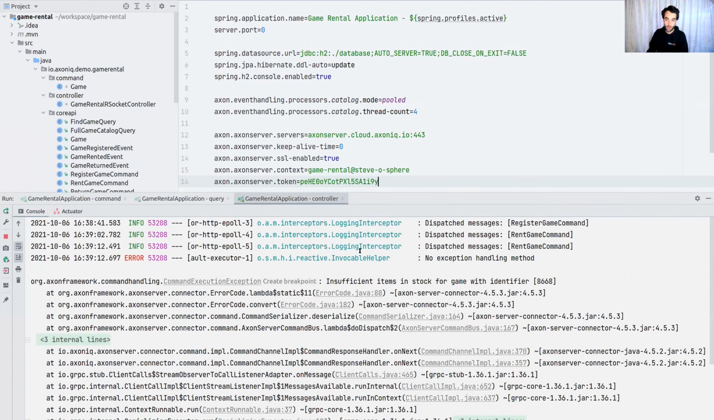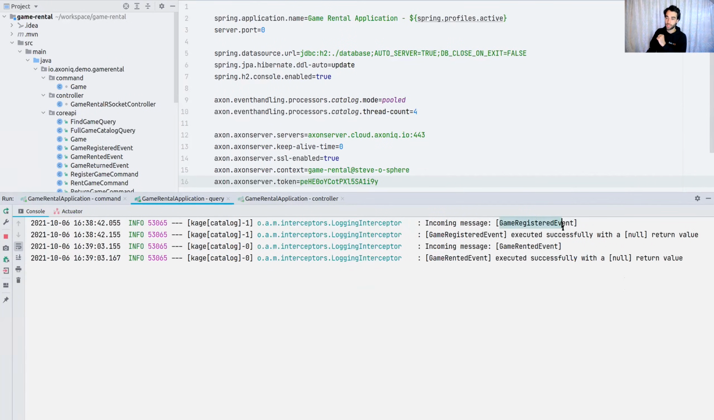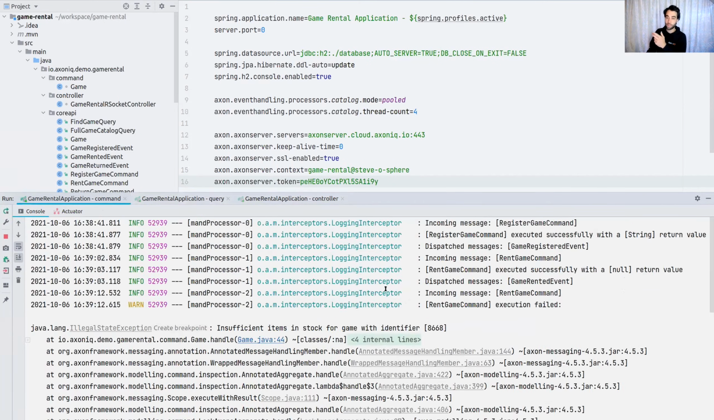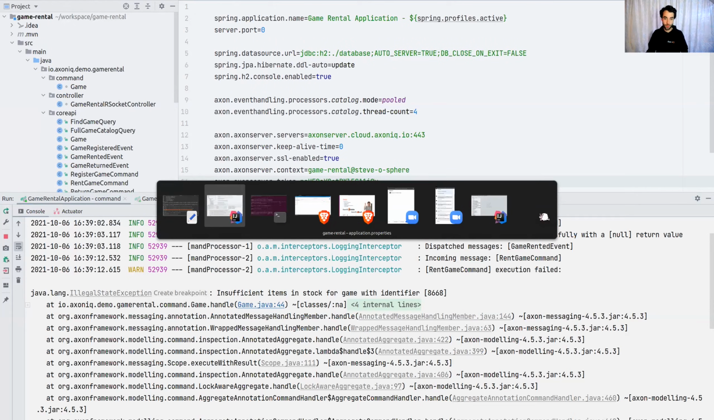We can also see that the controller end was only dispatching commands. It didn't handle anything, didn't handle any events. That's not what it's doing. It's just dispatching commands. And we can see that right after the second rent, it failed with an exception. On the query side, we also only see a single game registered and a game rented event, which are executed successfully. On the command side, we see a more expected thing. We see the registration and the publication of events, and similar for rent and the exception that insufficient items are in stock.